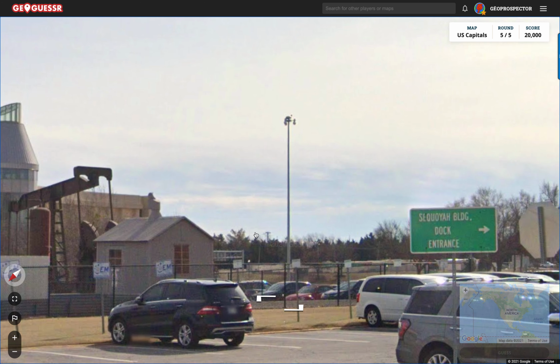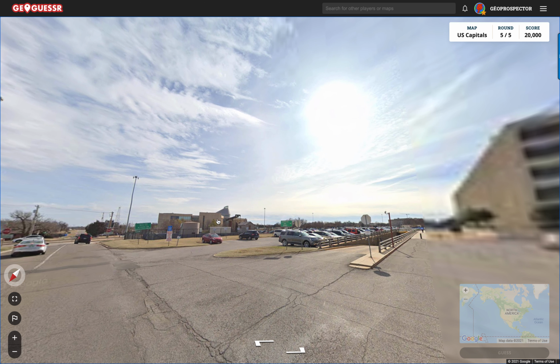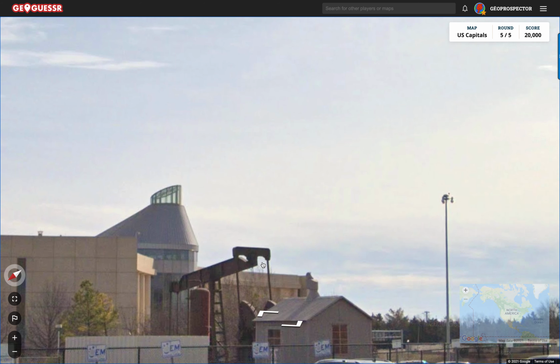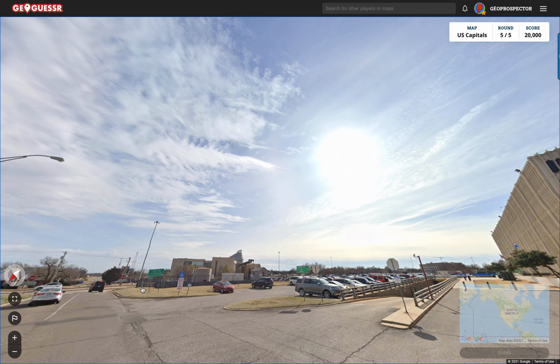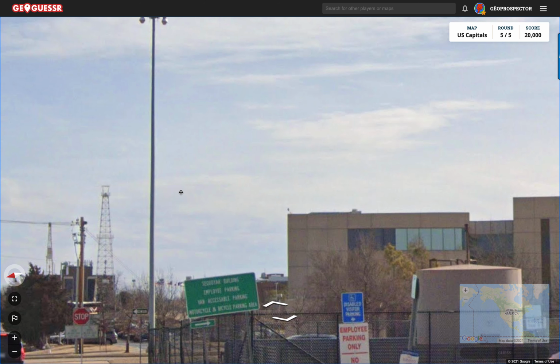Sequoia building, dock entrance. Oh, and look at this. We've got a nodding donkey here. This is an oil pump basically. Wow, above an oil well. So we're in an oil country.